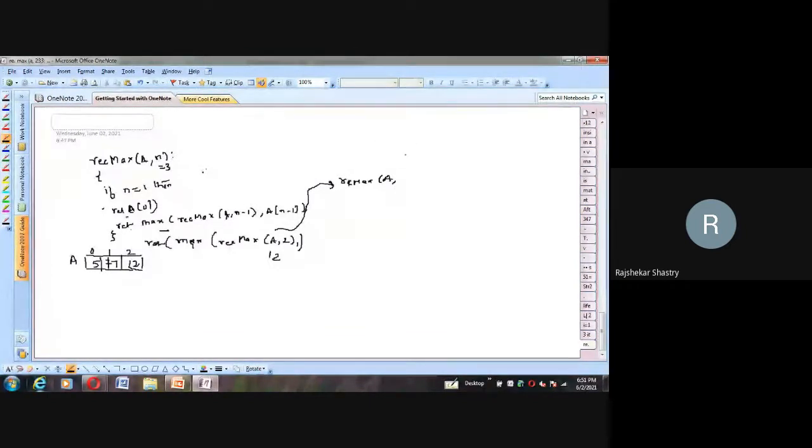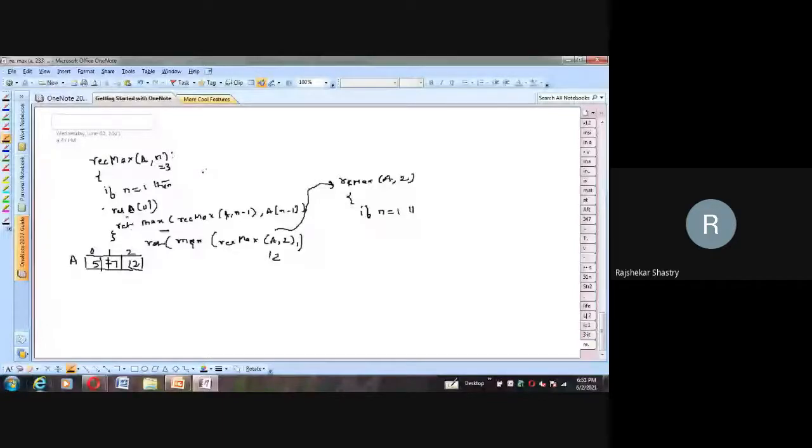So for me n is 2. Begin. If n is equal to 1, then return A of 0. Is that false? Yes, it is false. So where will it go? It will go to return max of rec max of A comma 1.